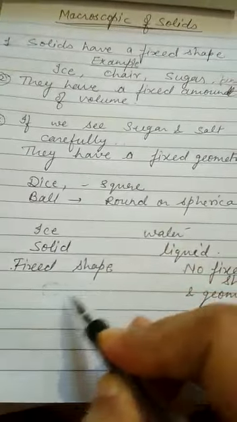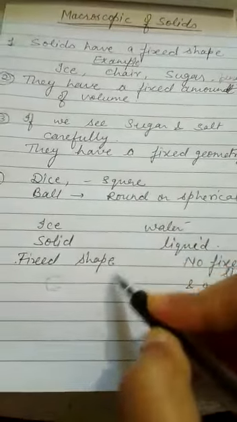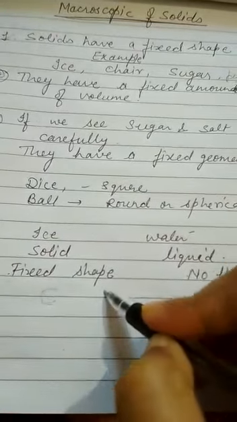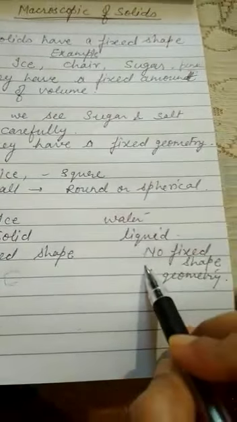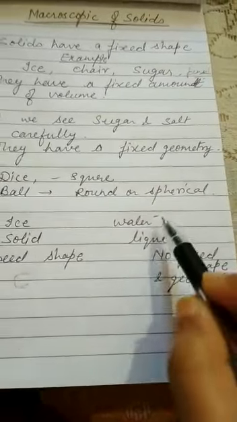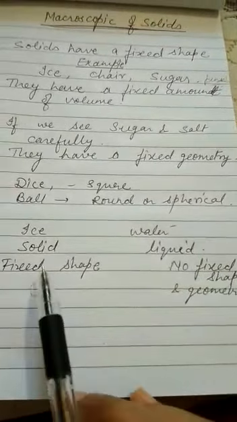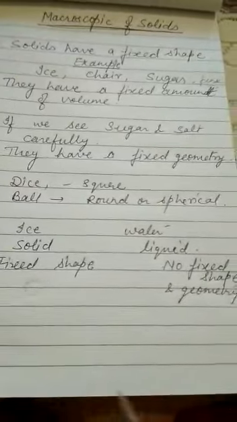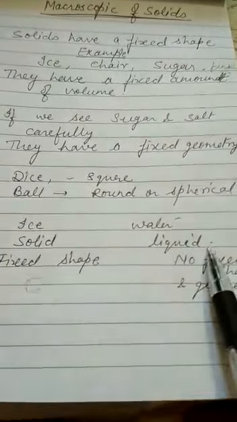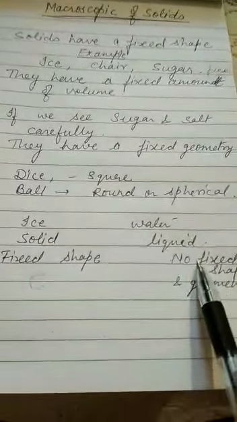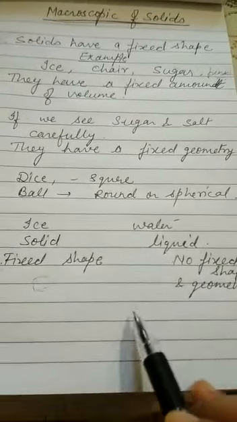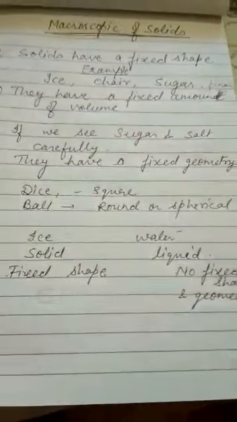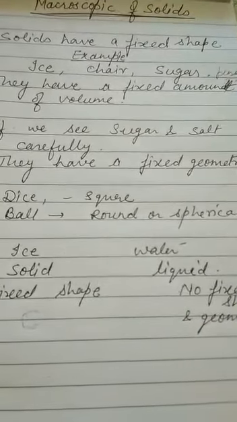So if any matter has fixed shape, fixed volume and fixed geometry, these are examples of solids, and matter which has no fixed shape and geometry, these are liquids. So this is the basic difference between the solid and liquid phase. Hope you understand these properties of solids very well.